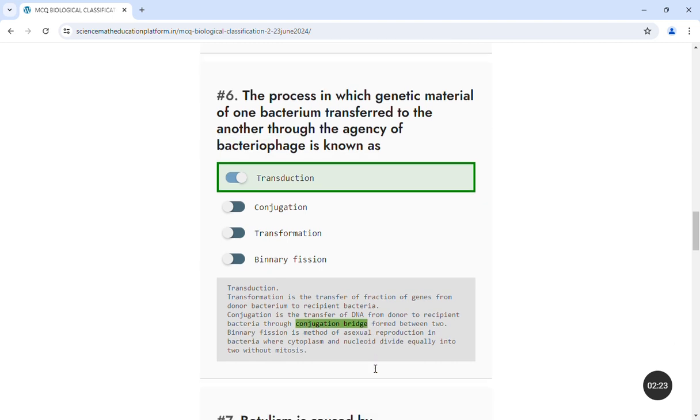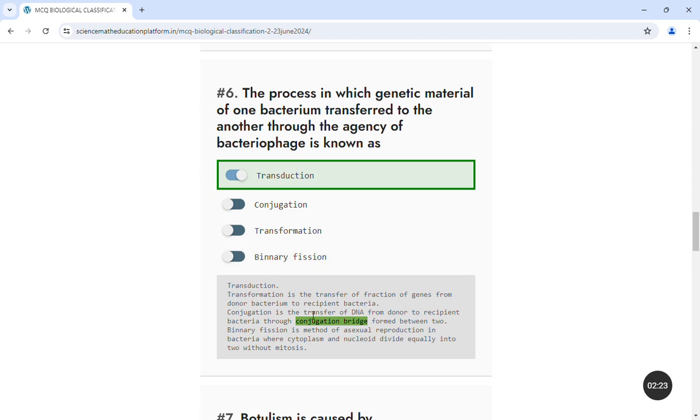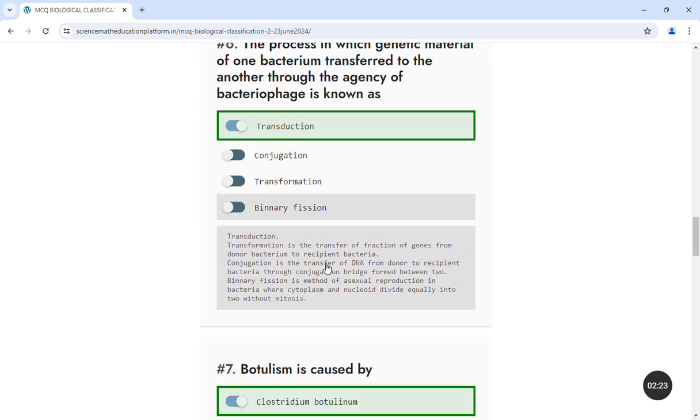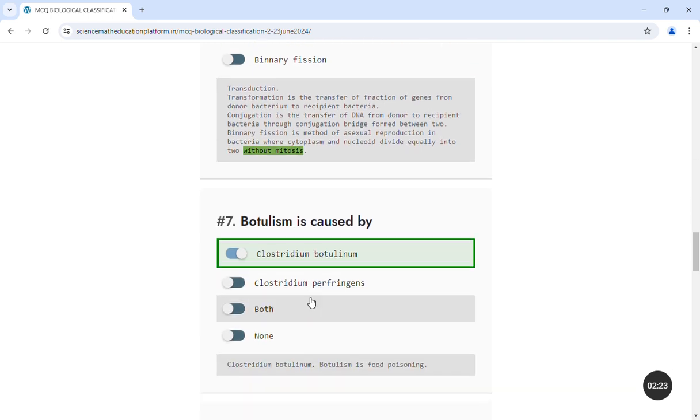And in case of transformation, a very small piece of DNA, small genes actually, is transferred from donor bacterium to the recipient bacteria. So these three are very important. Please learn these. Now binary fission, very simple. Binary fission is the method of asexual reproduction in bacteria where cytoplasm and nucleoid divide equally into two bacterial cells without mitosis.